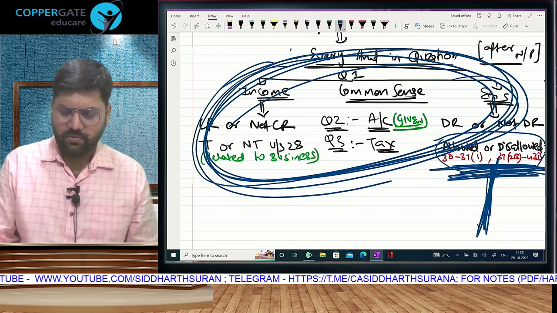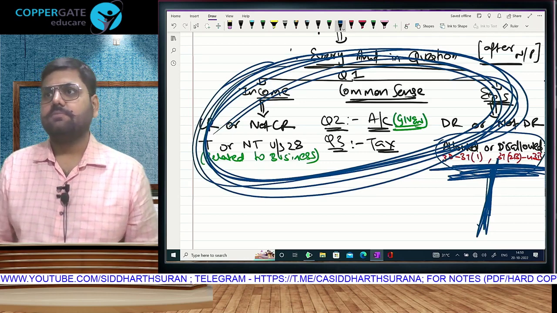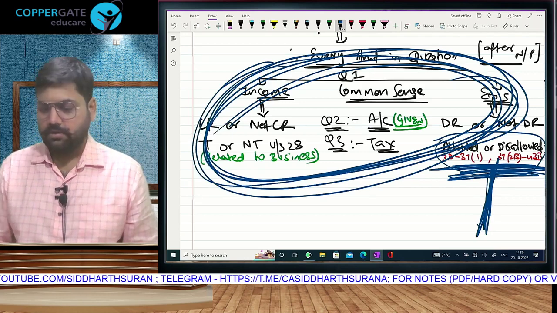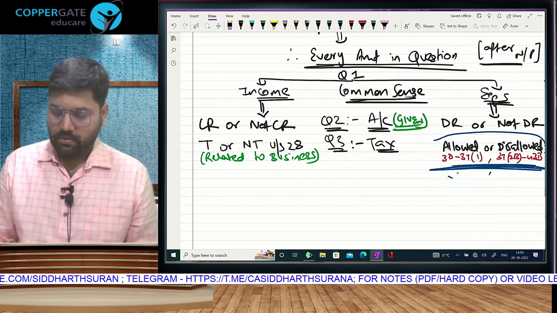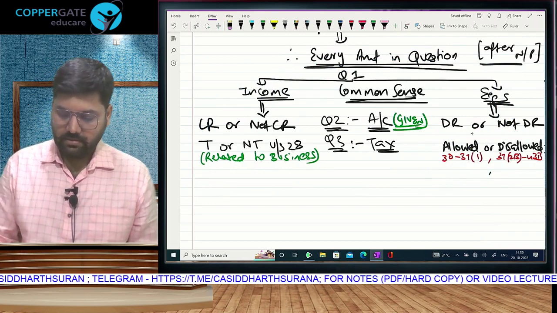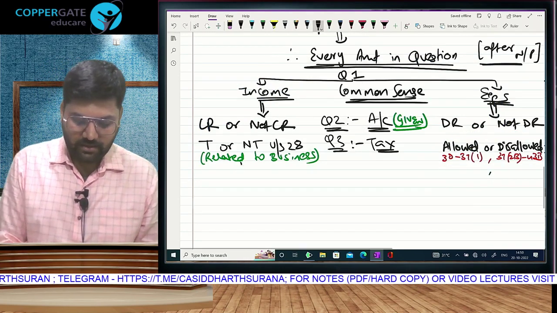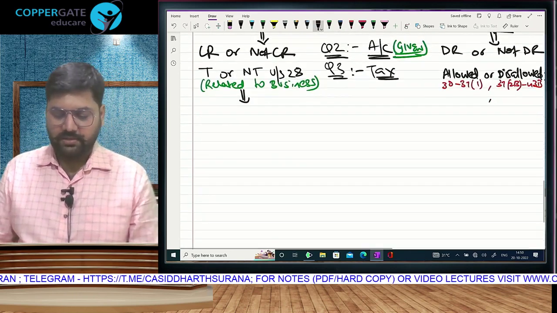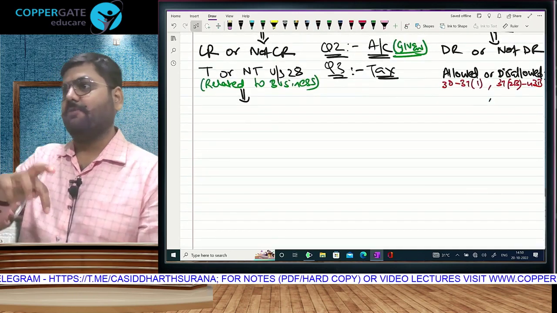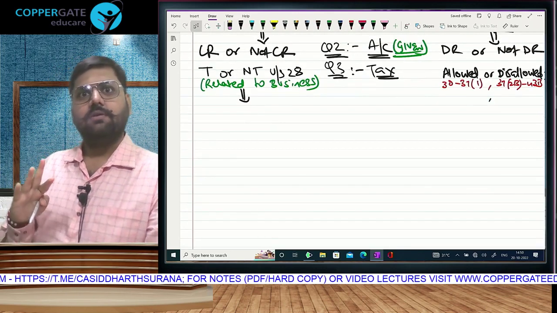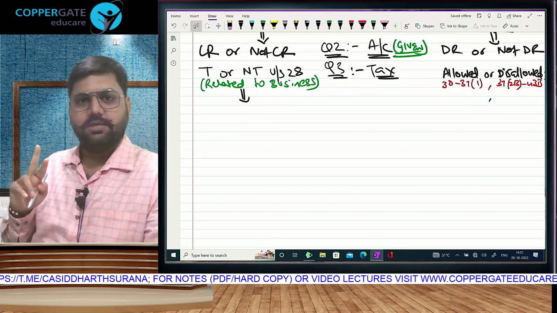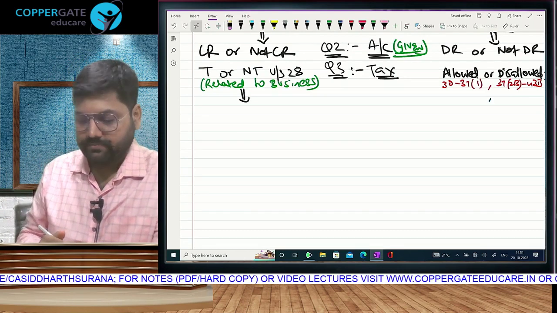So you need to know this whole thing, then only you get marks. How? Focus please. Under the income side, you asked 2 questions.